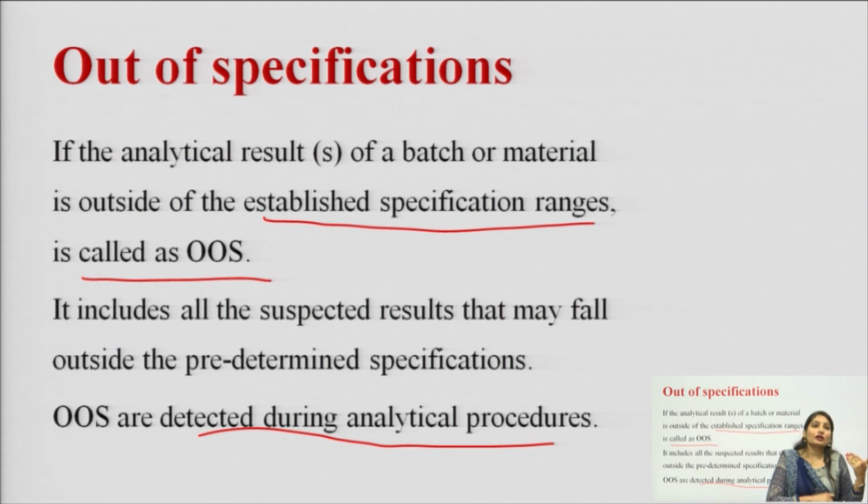Then we can say that the process, our product or our batch is out of specification. This OOS includes all the suspected results that may fall outside the predetermined specifications, and we can detect the OOS with the help of certain analytical procedures.